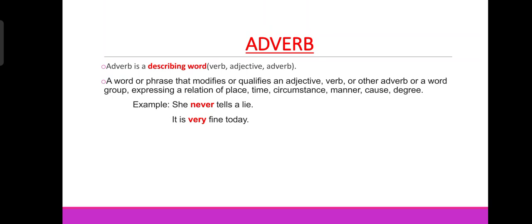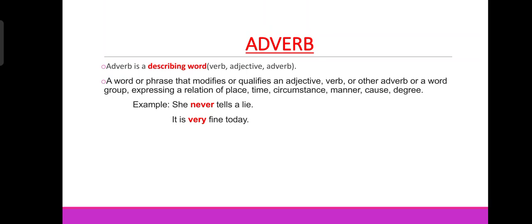You can call them adverb of time, adverb of place, adverb of manner, like this.